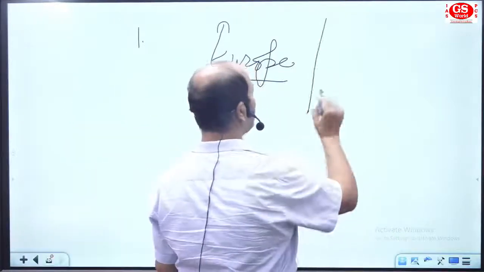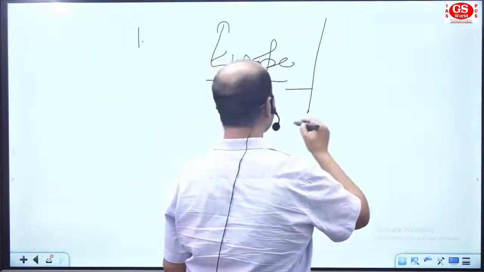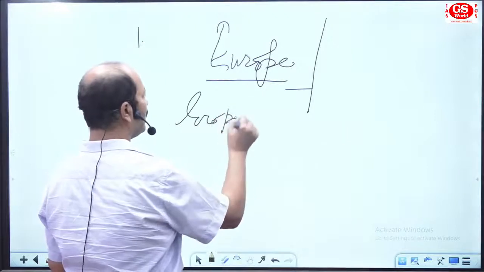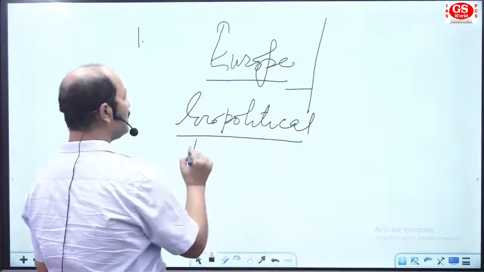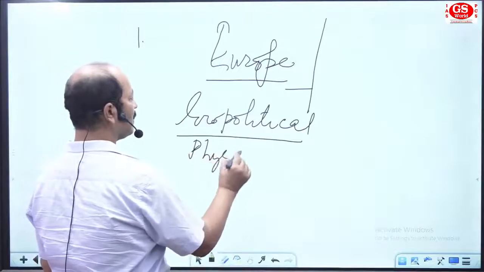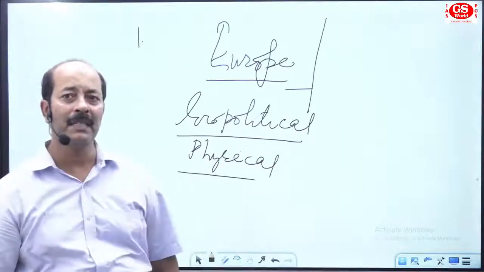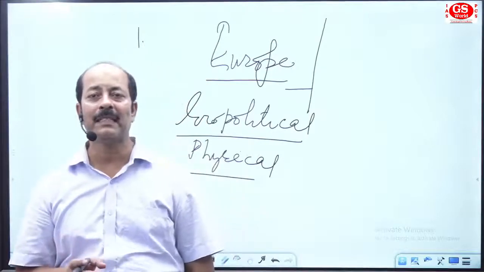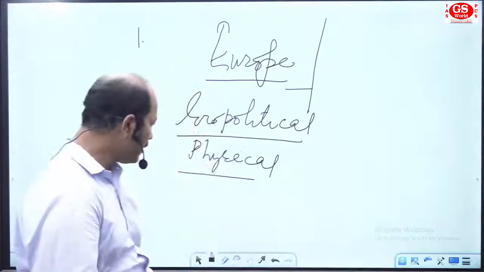For Europe, we have two sections. First is the geopolitical area, and the second is the physical area. In today's class, in the coming minutes, I would like you to remember the names of European countries through some terms. This is the beginning of your session.